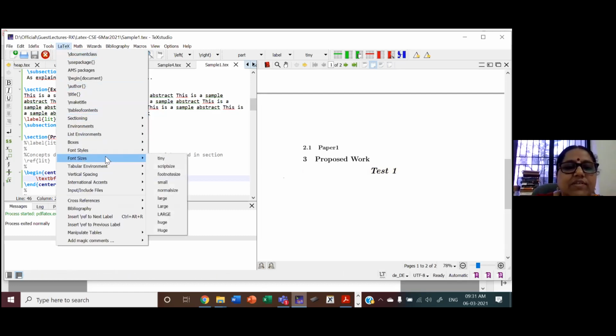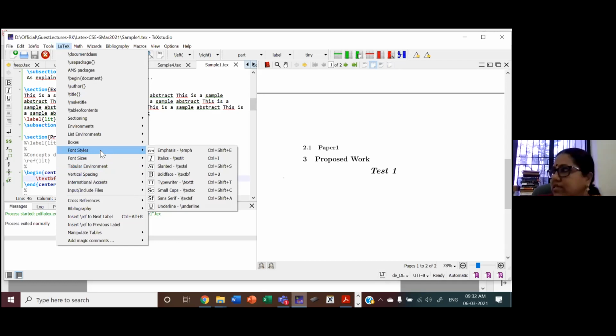Font sizes, I showed you large. You have other options, tiny, script size, footnote, small, normal. See, this is capital, large, all capital, large, huge, huge. So tiny is smallest and huge is the biggest. Apart from these standard sizes, you can also specify your own size in inches or centimeter.